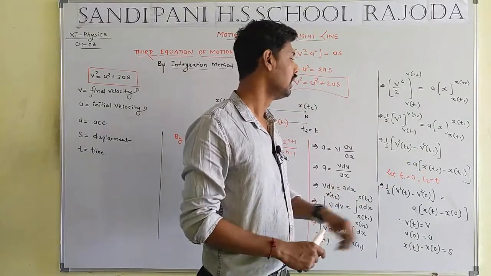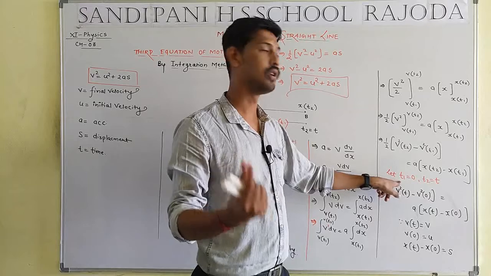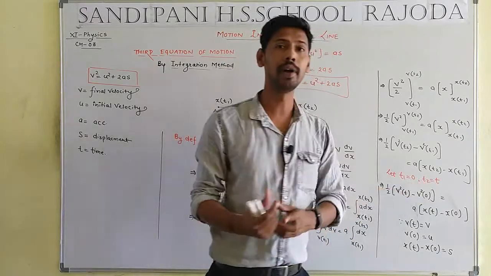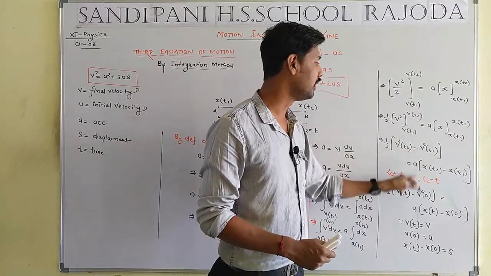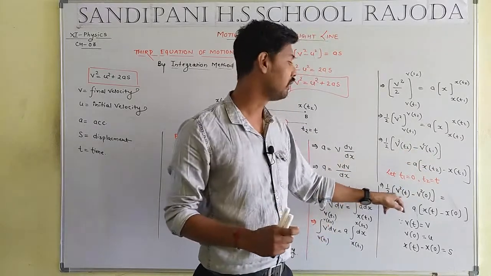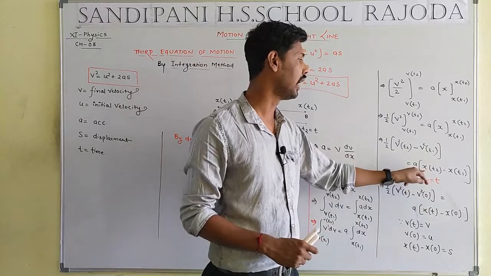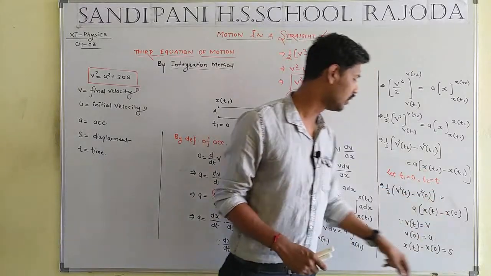But we know that t1, the initial time, will be equal to 0, and t2, the final time, will be equal to t. So t1 is replaced by 0 and t2 by t. Then we get v square t minus v square 0 and x t minus x0.